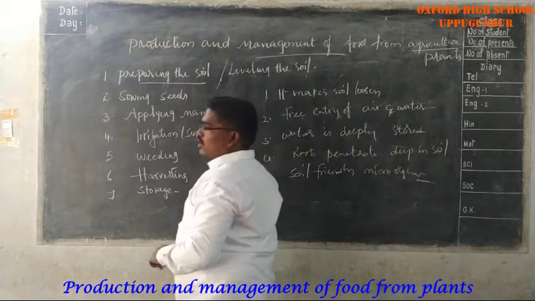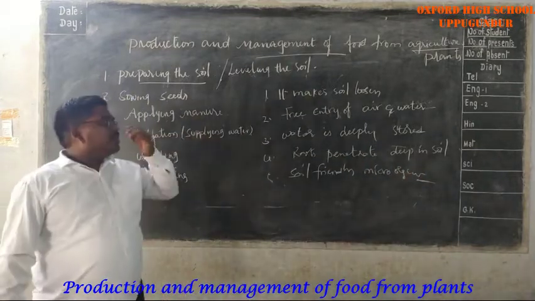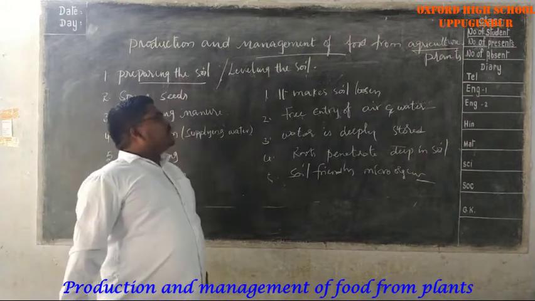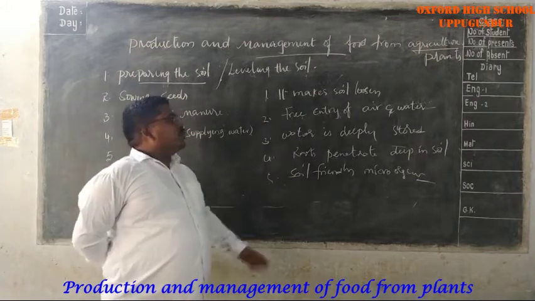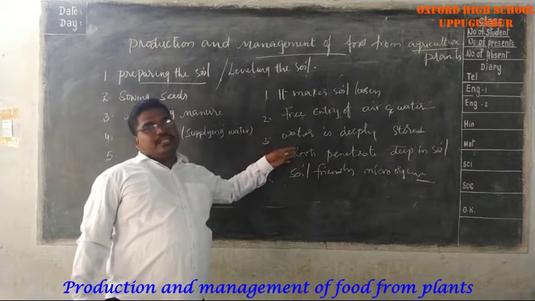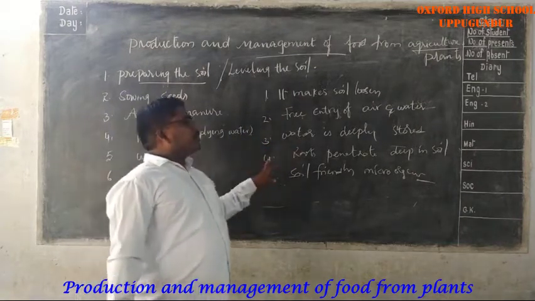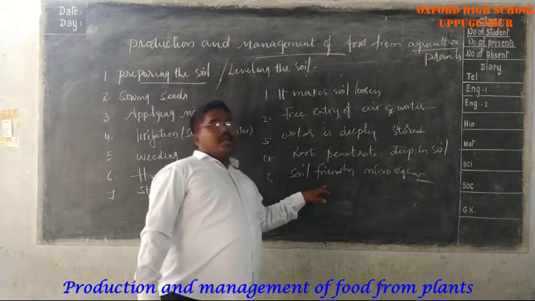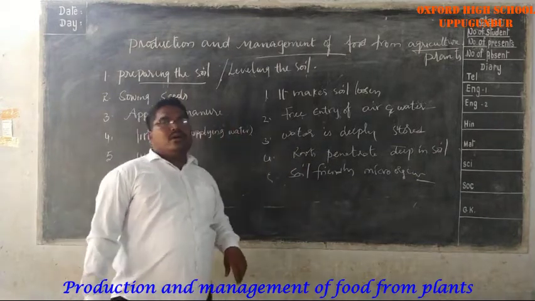Okay, so those are the 5 points. To make the soil loosen, the loosened soil easily gets air, and water is deeply stored in the soil for a long time. Roots penetrate deep into the soil, and soil-friendly microorganisms will grow.